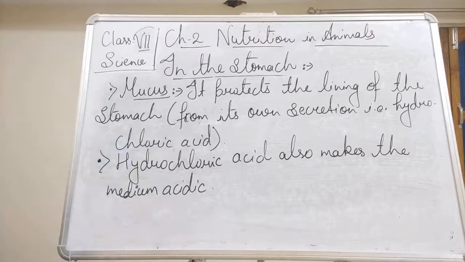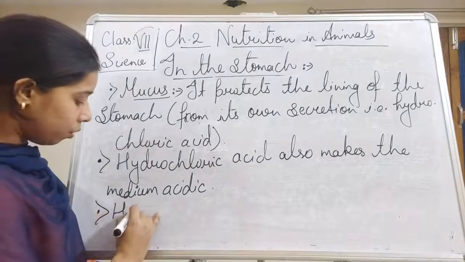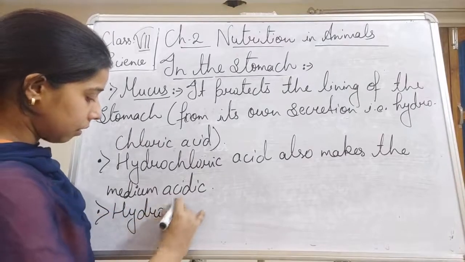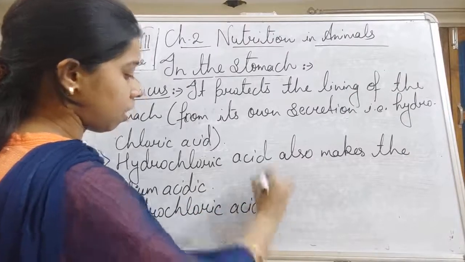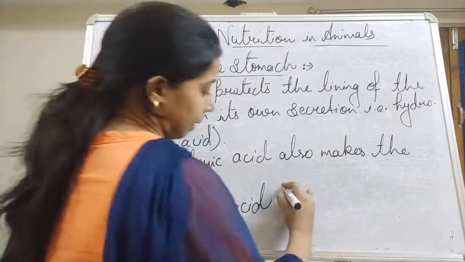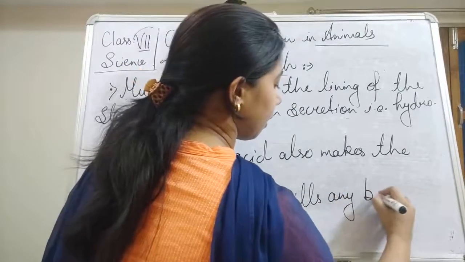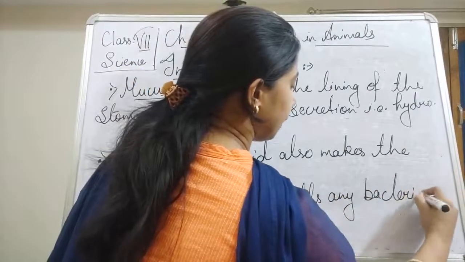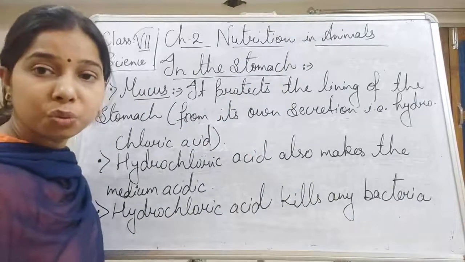So the first role of hydrochloric acid is that it kills any bacteria which enters into the stomach.